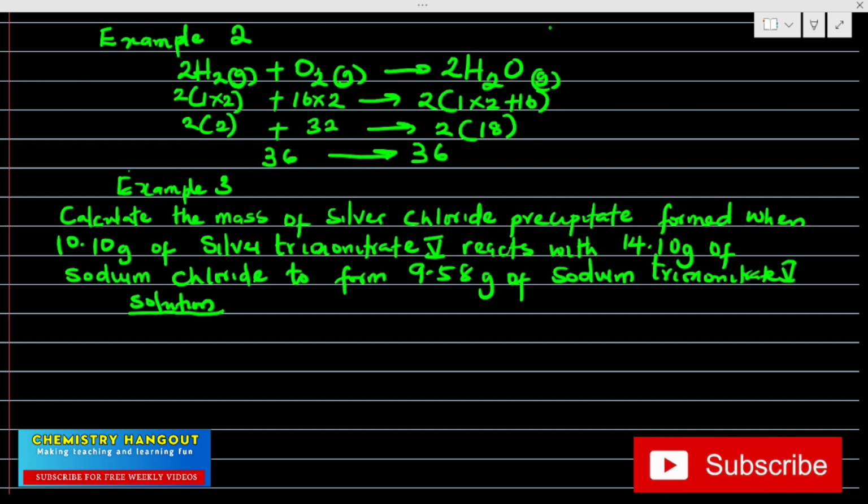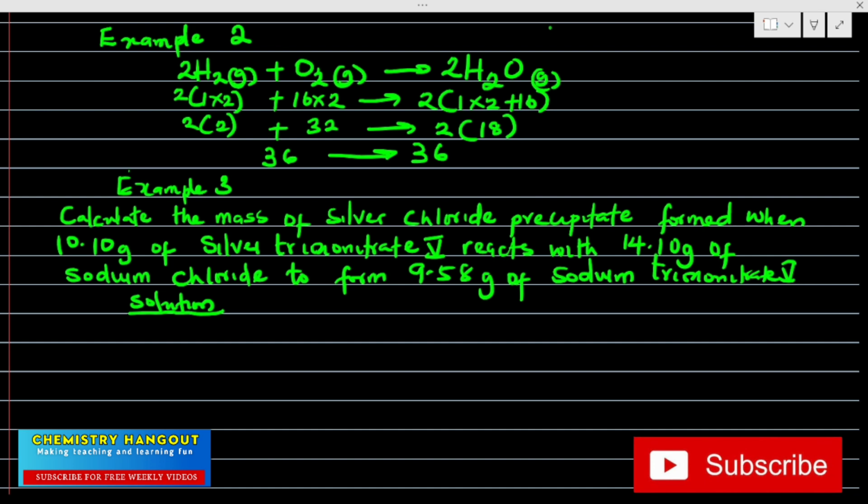I've done how to write the molecular formula of compounds when they are given in words like this. So you can see all these things are just interwoven. So let's see. Calculate the mass of silver chloride precipitate formed when we need to get the reactant in the question. When 10.10 gram of silver nitrate. So that's the reactant. They said we should calculate the mass of silver chloride precipitate formed when 10.10 gram of